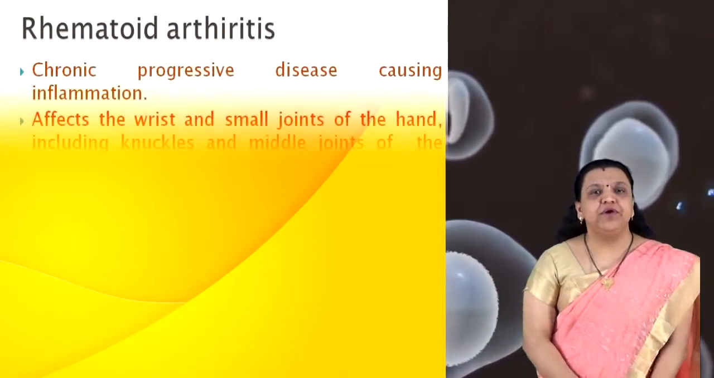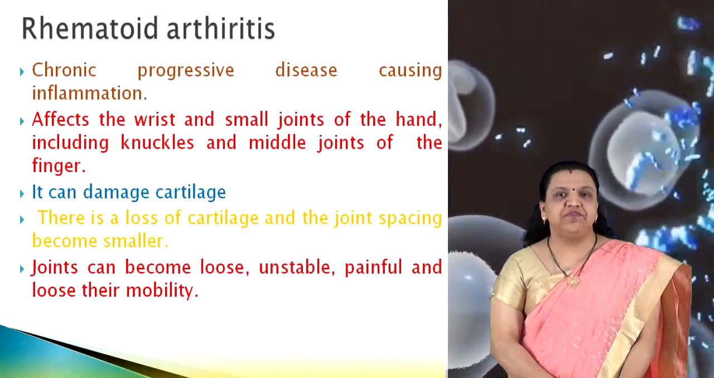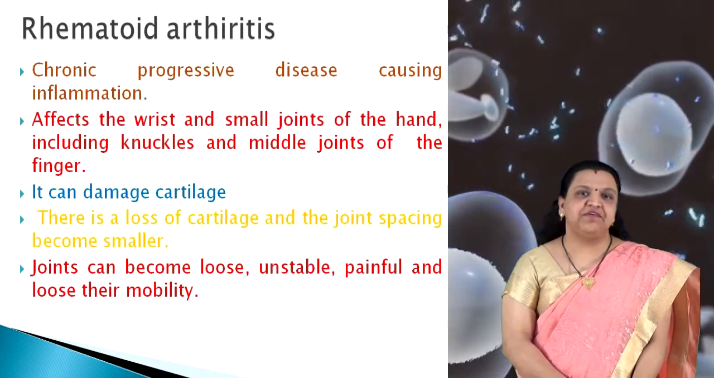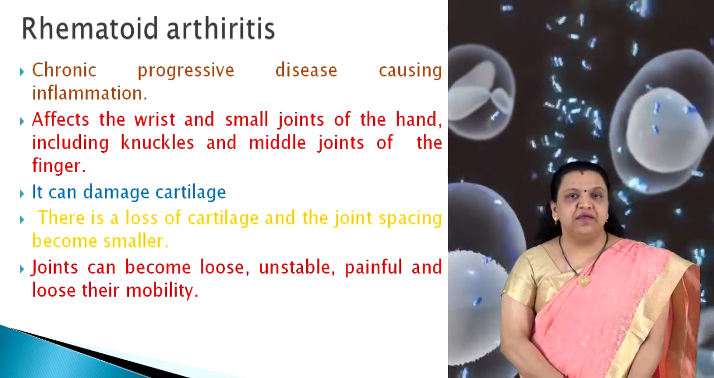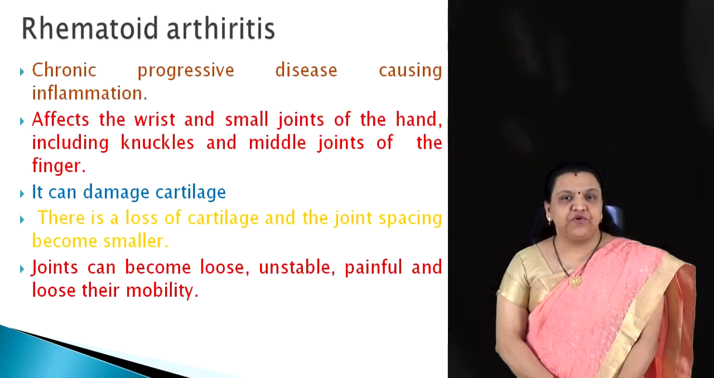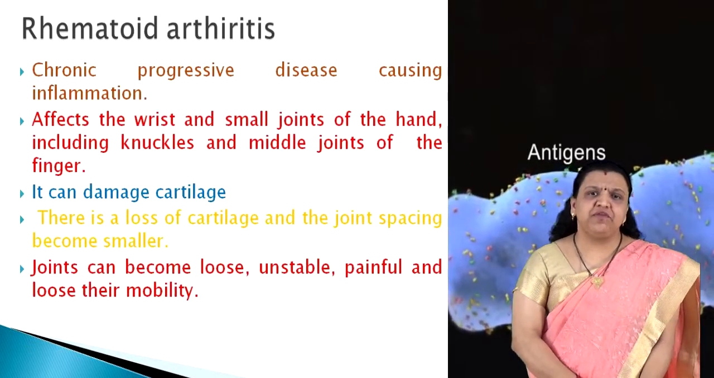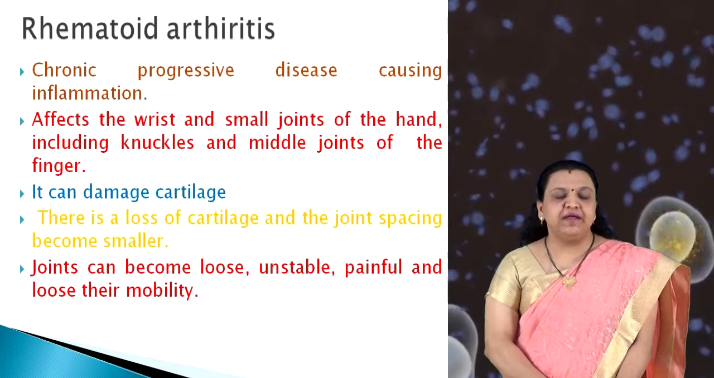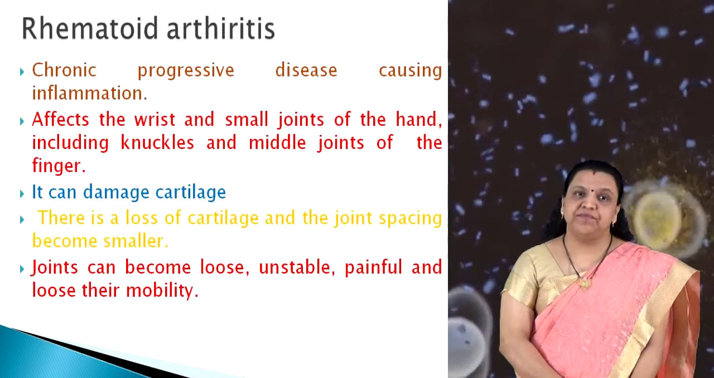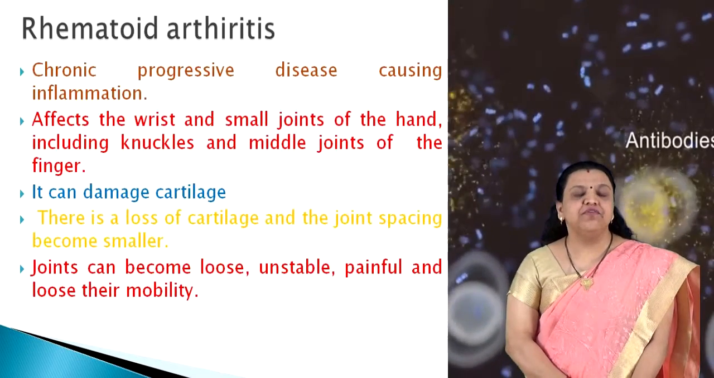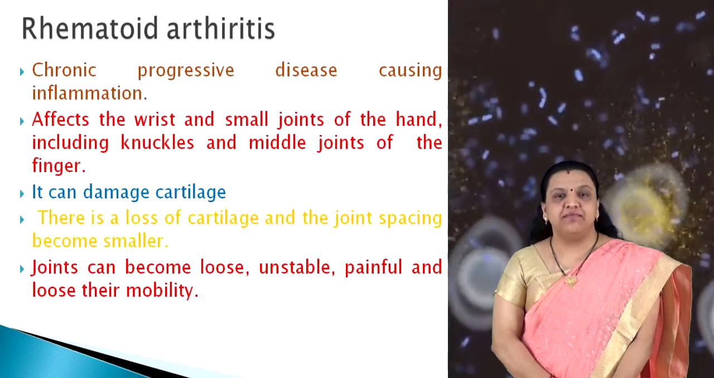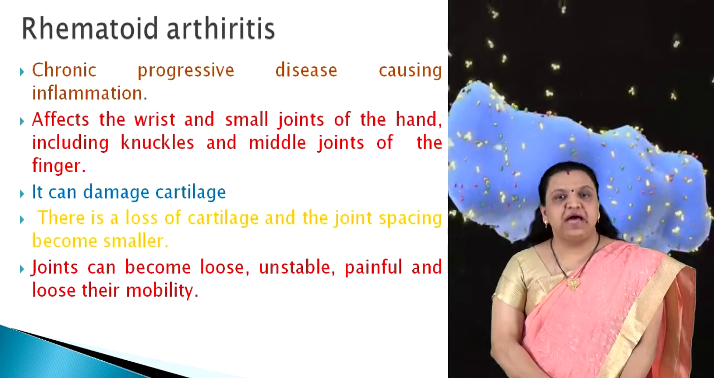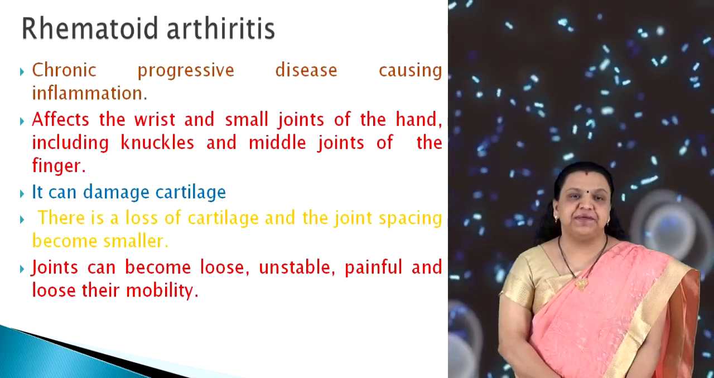When we talk about rheumatoid arthritis, it's a chronic progressive disease causing inflammation. It is triggered by a faulty immune system and affects the wrist and the small joints of the hand, including knuckles and the middle joint of the finger. If the inflammation goes unchecked, it can damage the cartilage, the elastic tissue that covers the end of the bone in the joint. Over time, there is a loss of cartilage and the joint spacing becomes smaller. Joints can become unstable, painful, and can also lose their mobility.